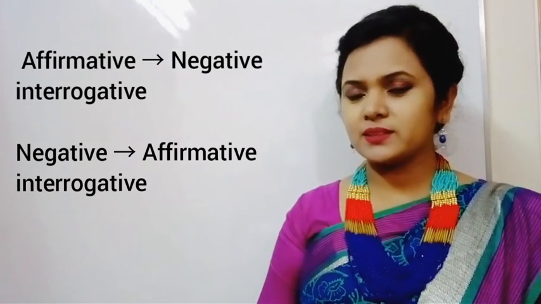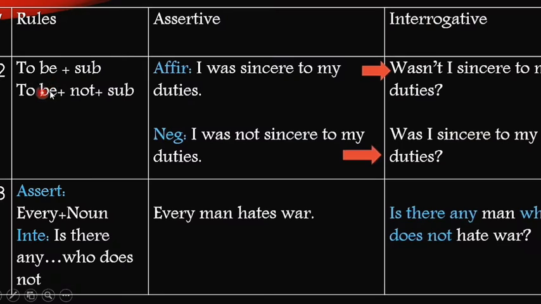A little confusing, right? Let's see in detail. To be verb plus subject, or to be verb plus not plus subject. What does it mean? It means that the affirmative assertive sentence becomes a negative interrogative, and a negative assertive sentence becomes an affirmative interrogative. So that's why the examples are like this.